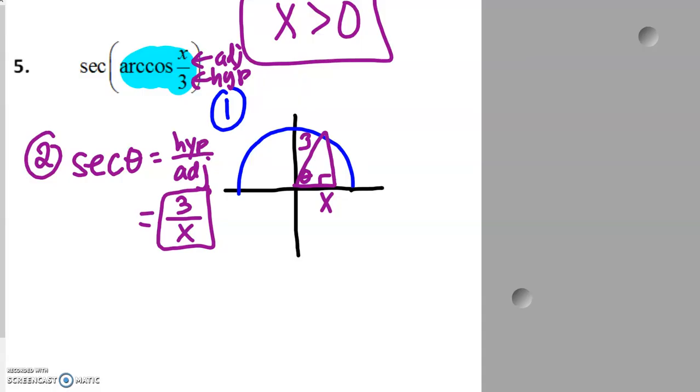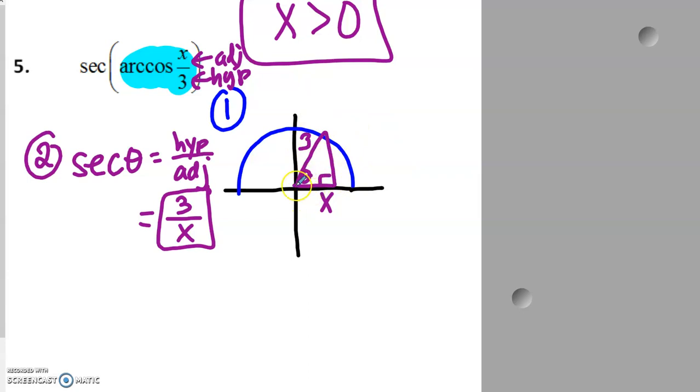All right. These last 2 examples have variables in them, but it's truly the same thing. So we're finding the secant of the arc cosine of x over 3. So we have to remember cosine is adjacent over hypotenuse. X is positive. X is greater than 0. There isn't a negative there. So I know cosine's principal values are between 0 and 180. But since my adjacent side is positive, I know I'm over here in quadrant 1.